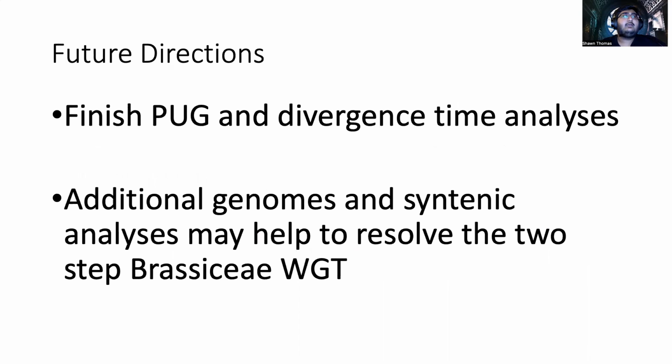For future directions, next steps would be for me to finish the PUG analysis in order to place duplications from gene trees onto the phylogeny, and also for that divergence time analysis to finish up. Some future directions would be to have additional genomes or chromosome-scale genomes, and then use synteny analysis to help resolve this two-step Brassiceae whole genome triplication.